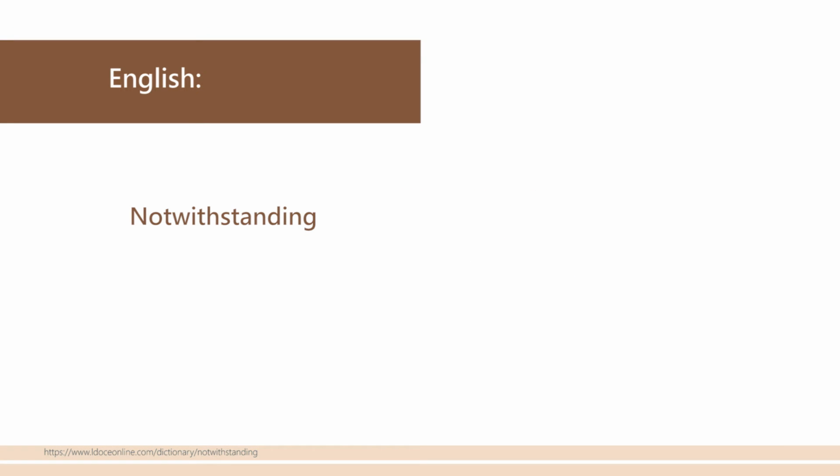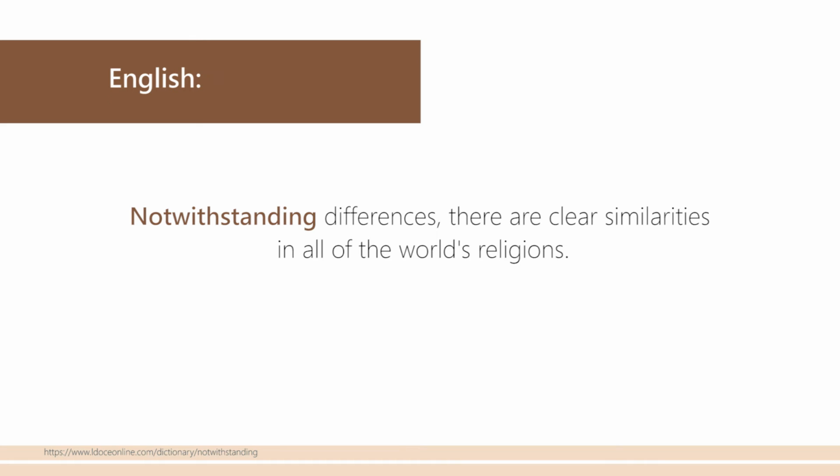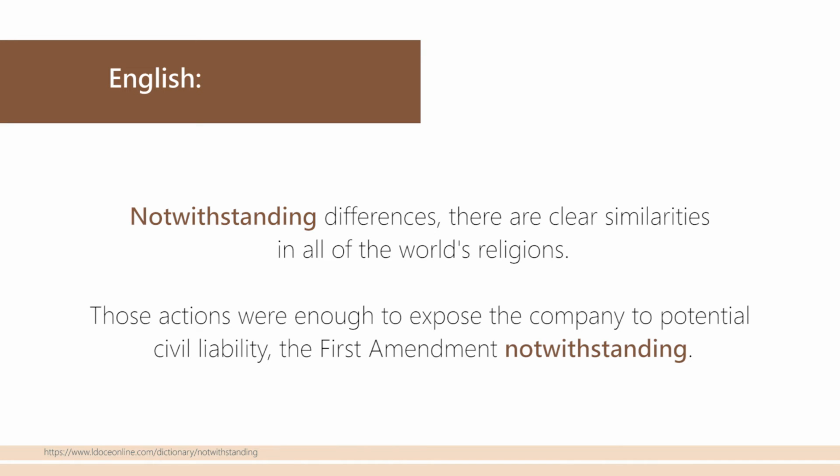We have the preposition notwithstanding. If you look it up in the dictionary, notwithstanding, you would see that it has been labeled as a preposition. In a sentence like notwithstanding differences, there are clear similarities in all of the world's religions. But what about the following sentence? The actions were enough to expose the company to potential civil liability, the First Amendment notwithstanding. Again, you see that notwithstanding here doesn't quite precede the noun, it follows it, so it behaves like a postposition.